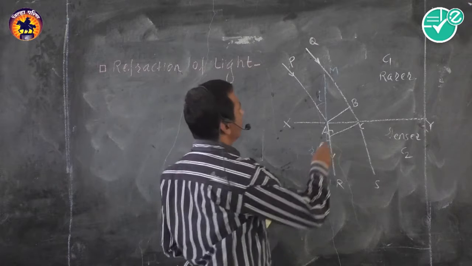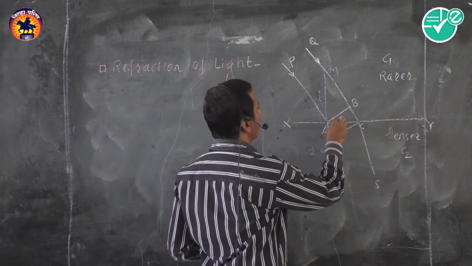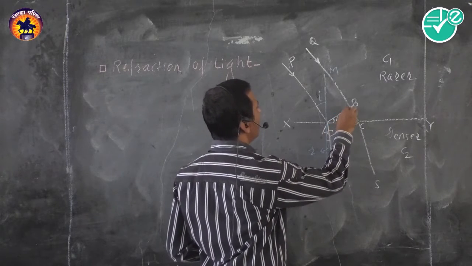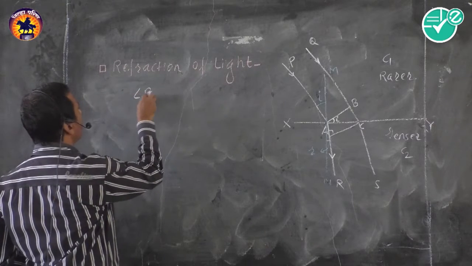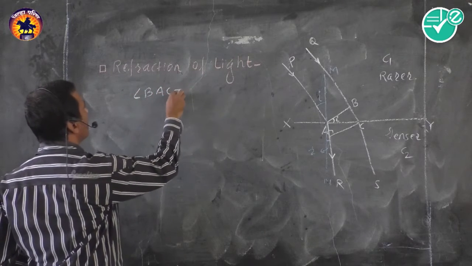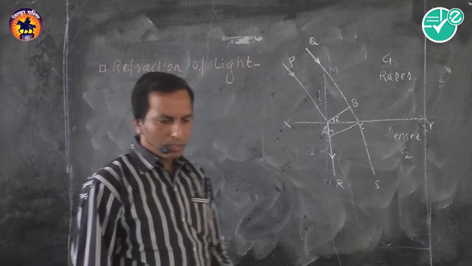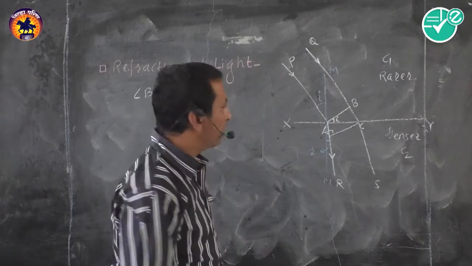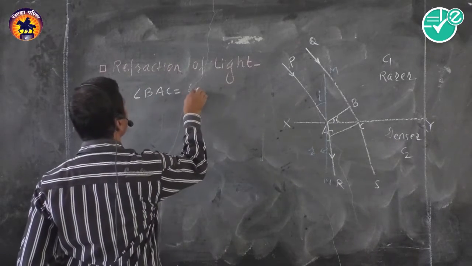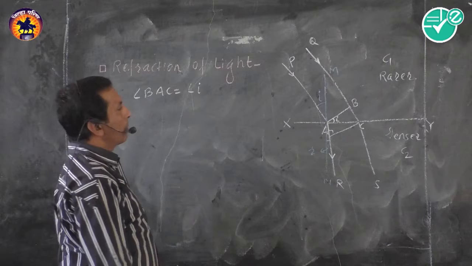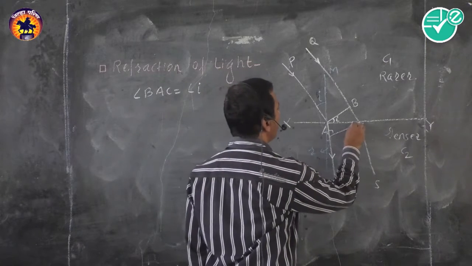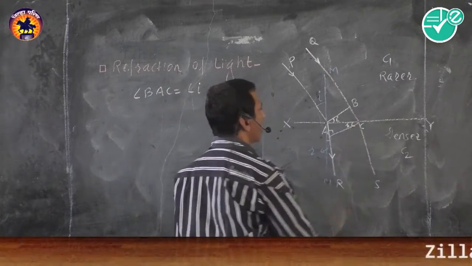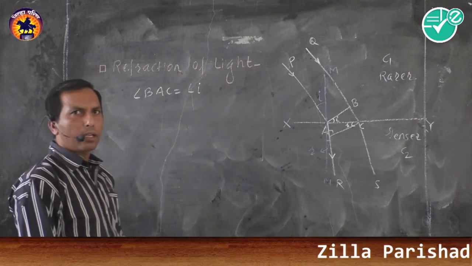Then we know, according to theory, this angle BAC is nothing but the angle of incidence. If this angle is i, then this angle is r. That is the angle of refraction.